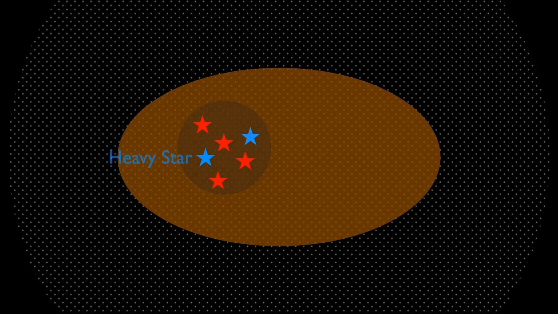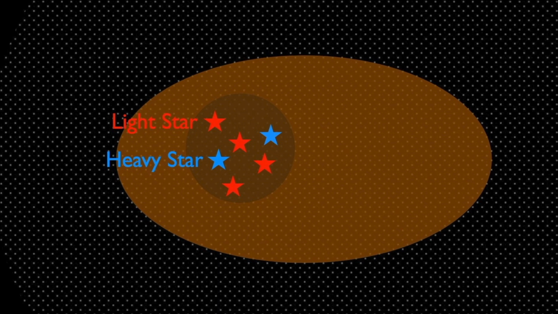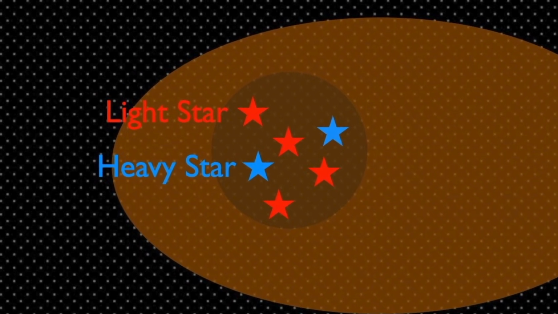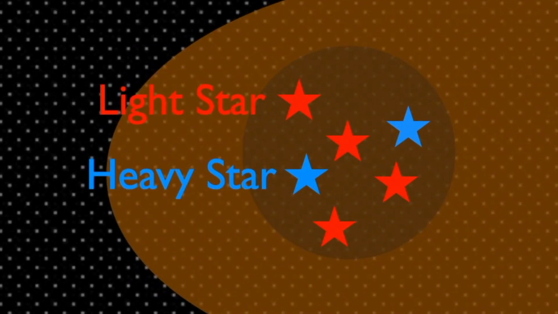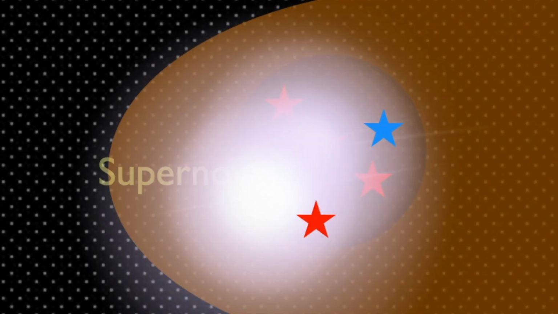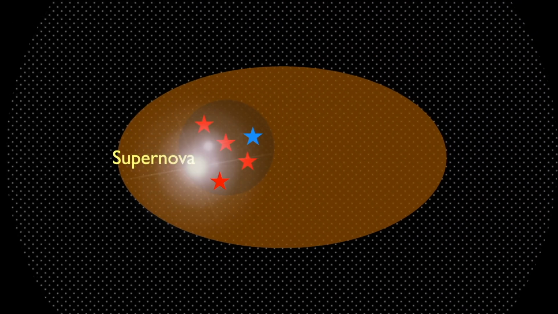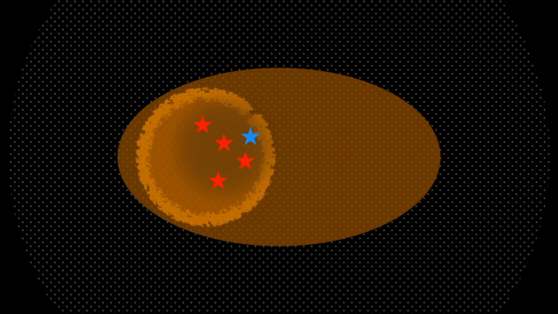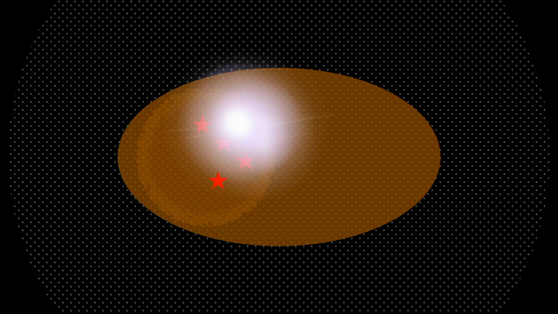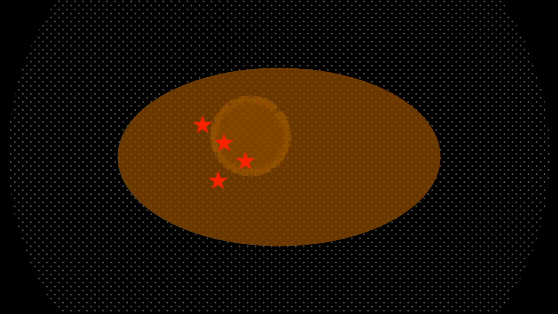Heavy stars, which by astronomical standards die pretty much immediately after birth, and light stars like our Sun, the great majority of stars in fact, which live so long that we can approximate them as never dying. Each heavy star dies catastrophically. When it burns up its fuel, it explodes as a supernova. So, shortly after birth, the heavy stars expelled their contents at high speed, partially replenishing the gas of the clump.